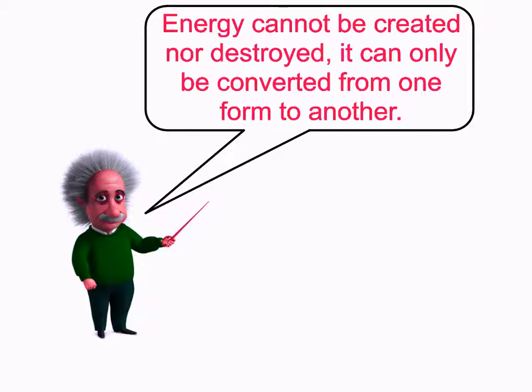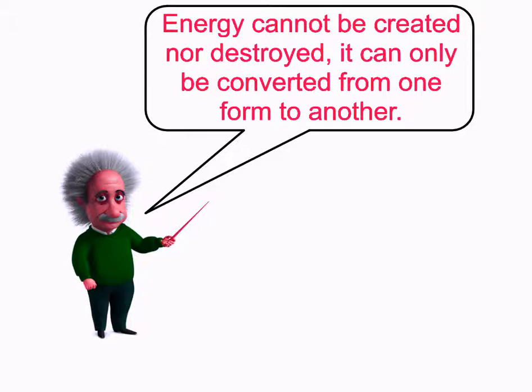And what he means by that is in any situation there's a certain total amount of energy, and that won't change no matter what happens, but the type of energy may change. Like, for example, a light bulb has electrical energy and it turns it into light and heat energy, but the total amount of energy isn't changing there.